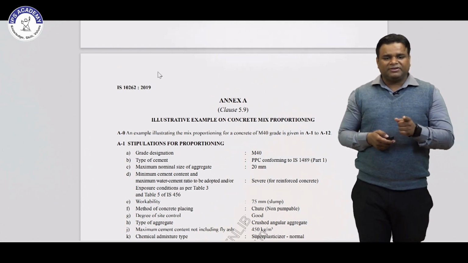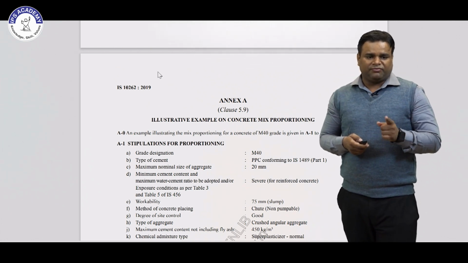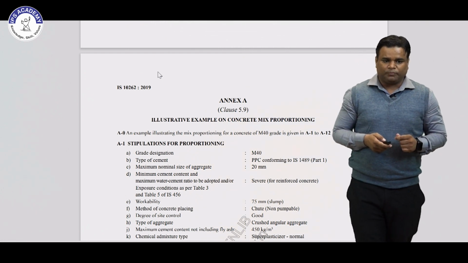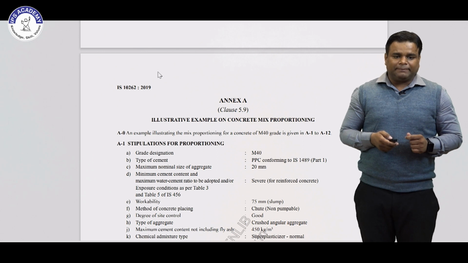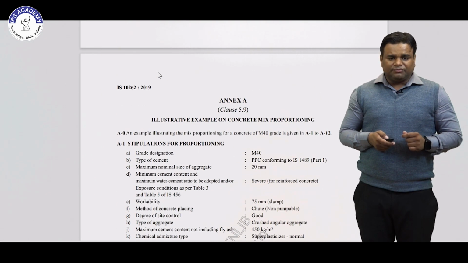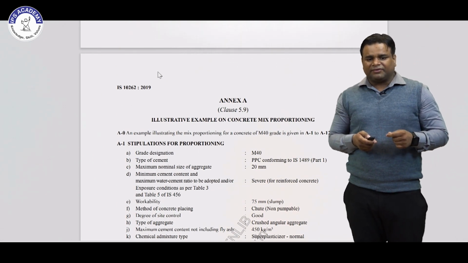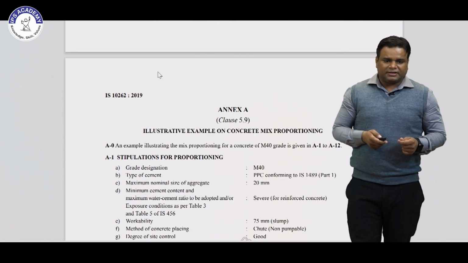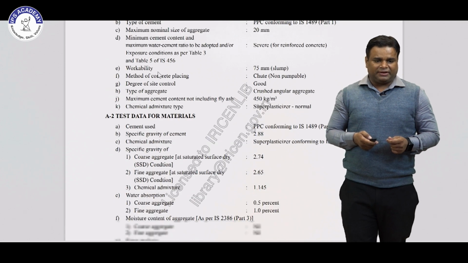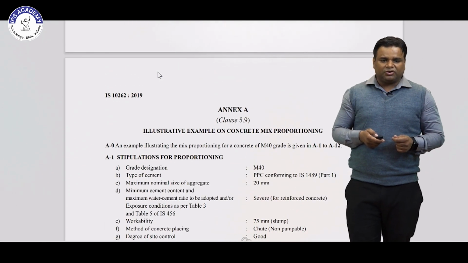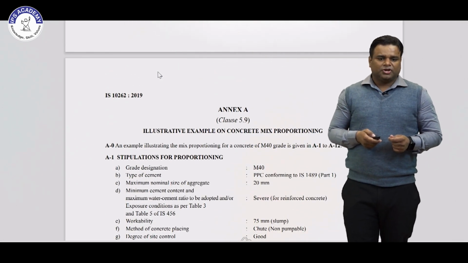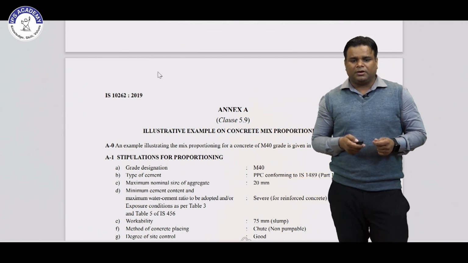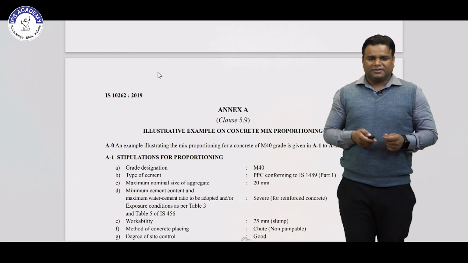So for this we will see IS 456 for the minimum cement content and maximum water cement ratio. The next point is workability. The workability is 75 mm slump. So the slump given is 75. Then the method of placing is chute. They are using the chute method. They are not using the pumpable method. They are using a chute.